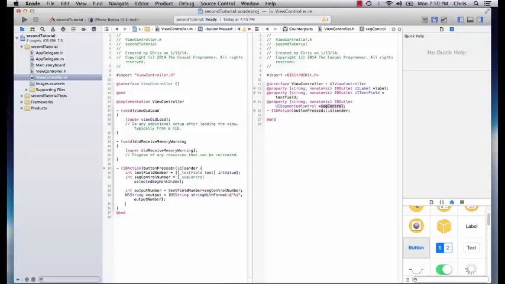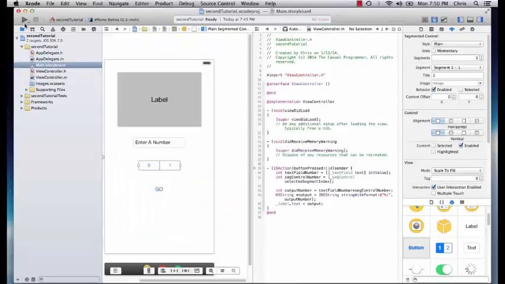And so finally we go label dot text equals output. And so that should do everything, but it won't run perfectly, and you'll see why in a second. So let's run this.